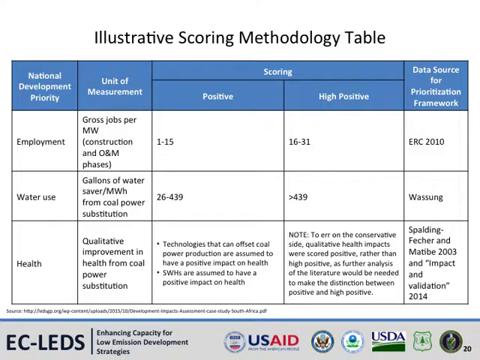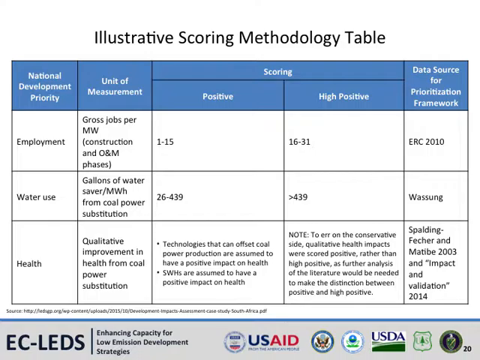The example illustrative table used in this slide drew from analytical studies in South Africa to provide a framework for scoring technologies. For example, and based on the studies, energy technologies that could support 1 to 15 gross jobs per megawatt installed were considered to have a positive impact on employment. Technologies that could support more than 15 jobs per megawatt were considered to have a high positive impact on employment.